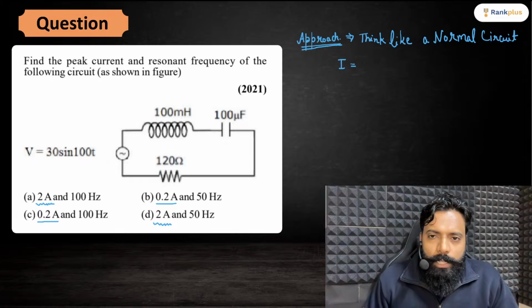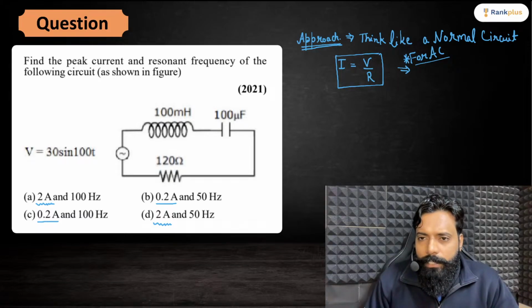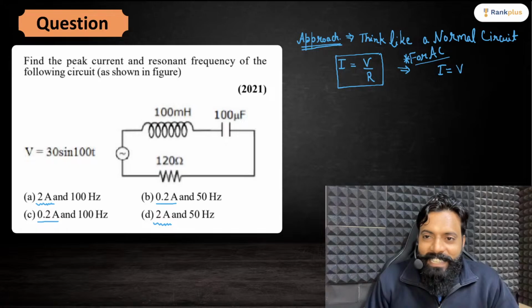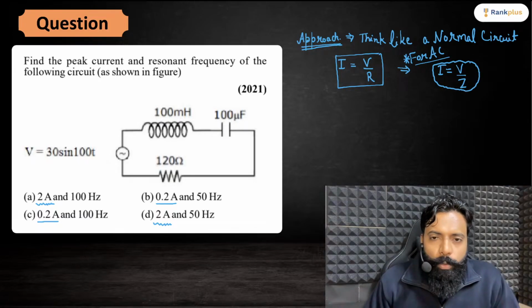Normally, if I need to find the current, it is V by R. For AC, when I have different circuit elements, it becomes V by Z. First of all, I need to calculate the value of Z here.